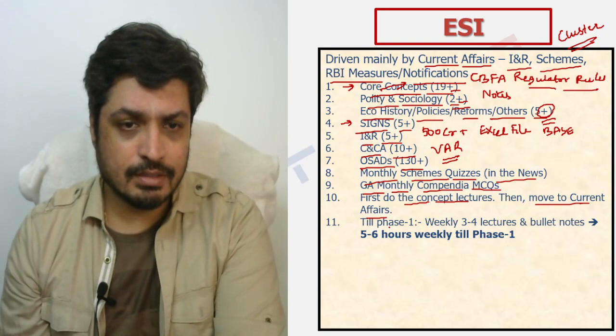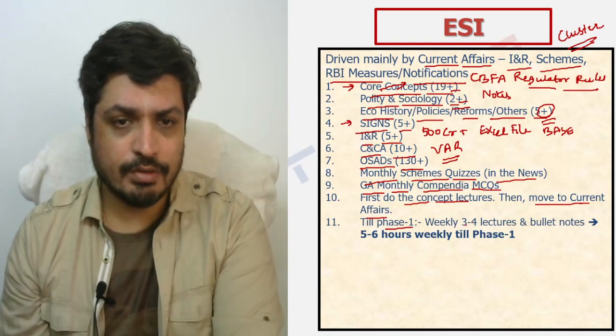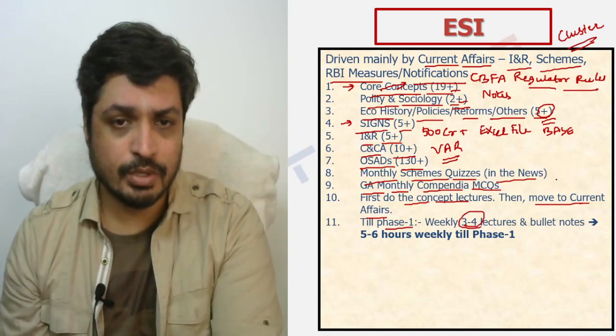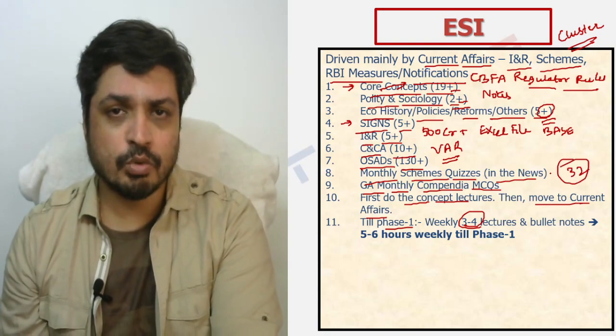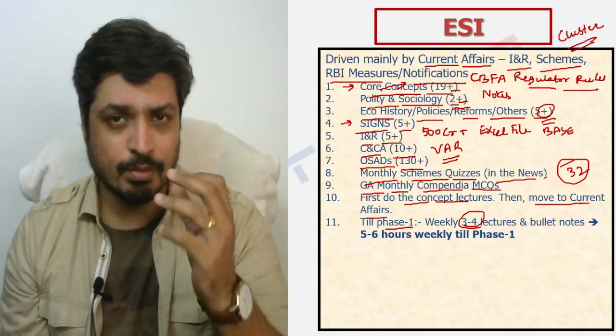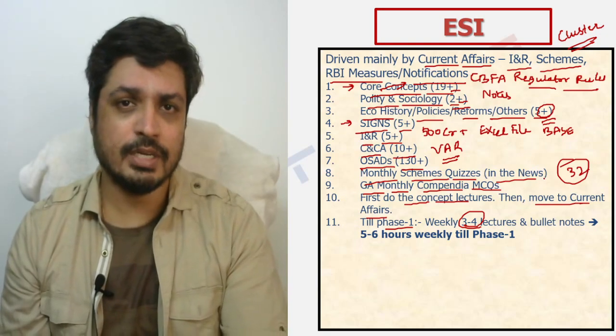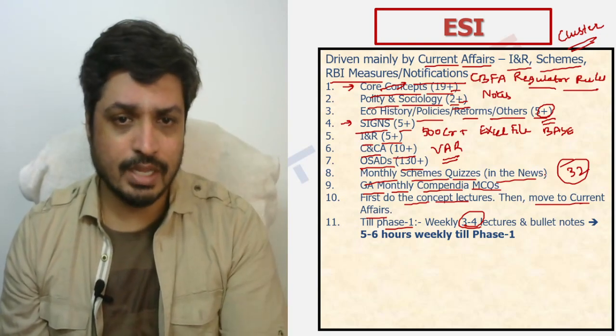The other thing is, till phase 1, you have to look at weekly 3 to 4 lectures. With the same concept, you're looking at covering around 32 lectures overall before phase 1, and technically from a watching perspective, this is good enough. I don't think you'll need to watch more lectures beyond that, right?